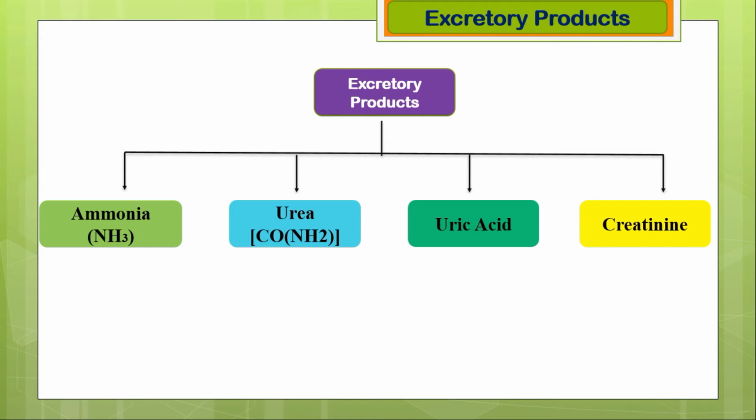From the previous videos, we have come to know that excretion is the process of removal of toxic materials from the body of an organism. Proteinaceous food products and nucleic acids produce simple nitrogen byproducts, and they are ammonia, urea, uric acid and creatinine. So let us explore more information about these excretory products.